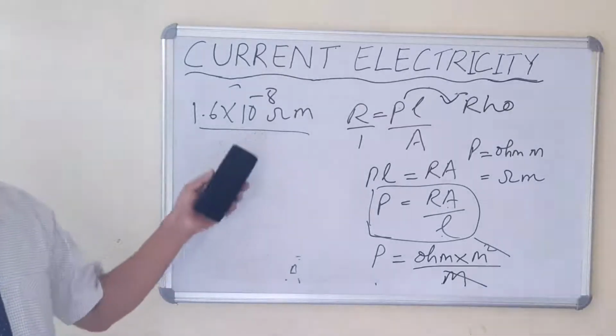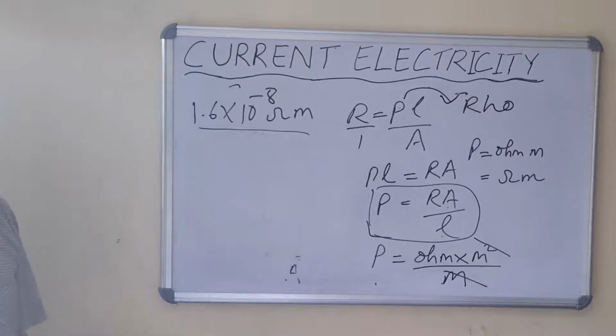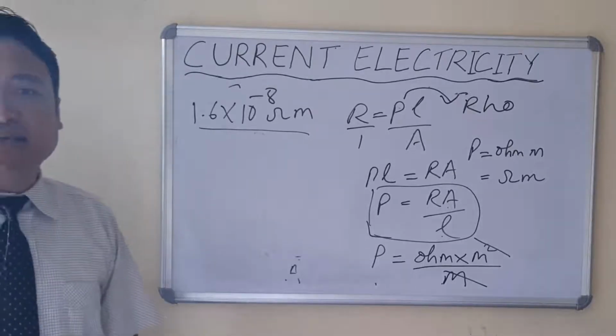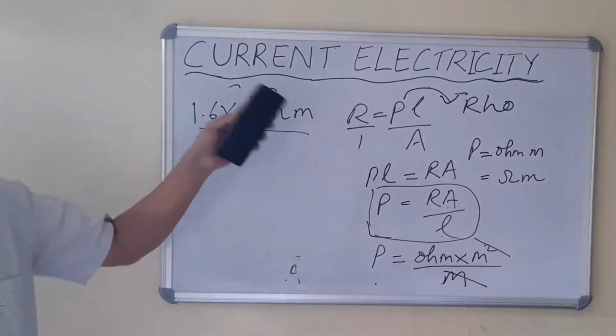So this is the explanation of the statement that the resistivity of silver is 1.6 into 10 to the power minus 8 ohm meter.